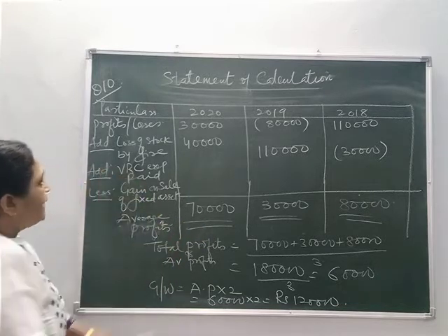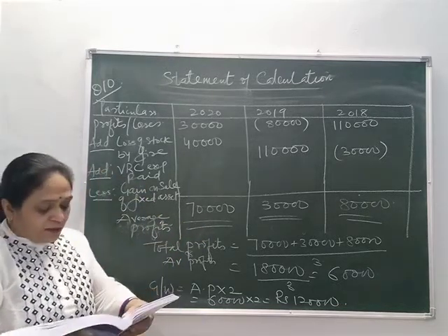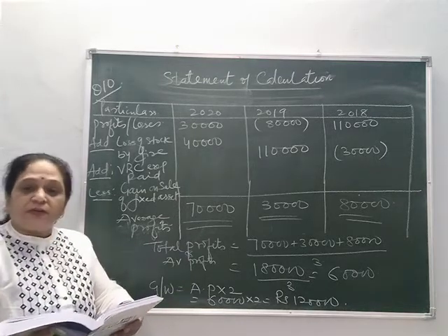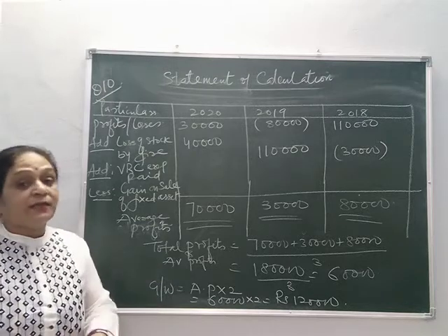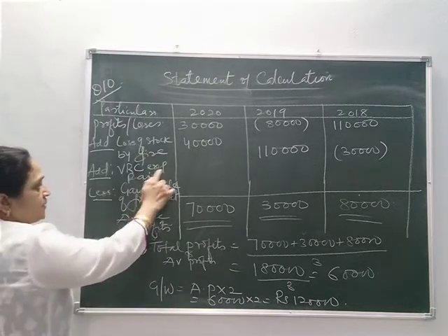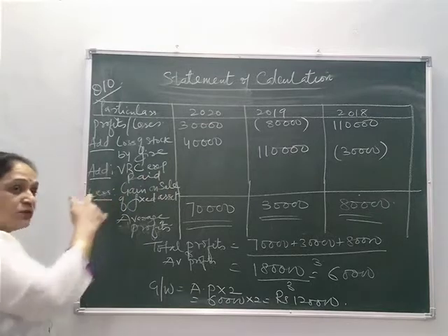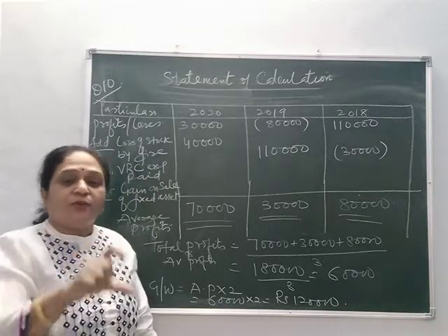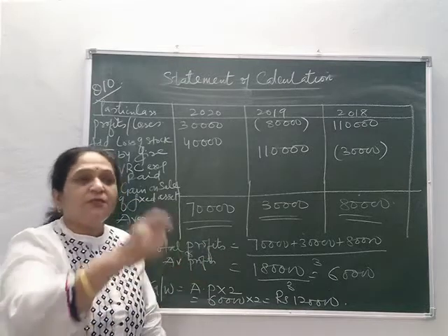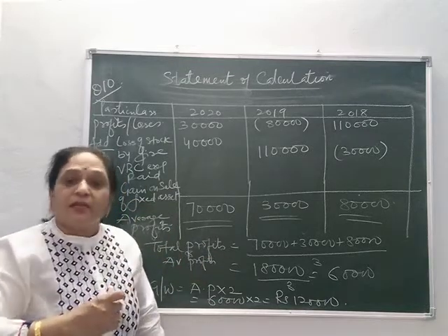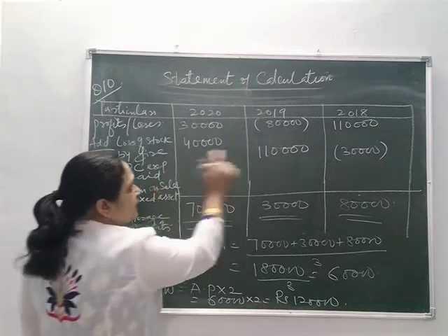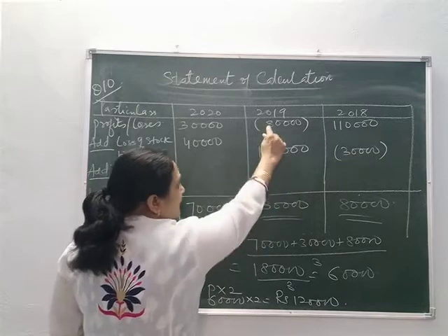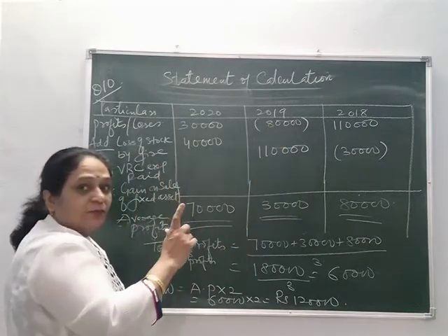Same way, in the next year, it is losses of 80,000, which includes voluntary retirement compensation paid for 1,10,000. So VRC expenses paid, we will add, because again it is an abnormal loss. You will consider it as an abnormal loss. What is paid is loss, what is received is an abnormal income. So this will be added. I have not put it into bracket. So plus minus, so plus sign, 30,000 will be the profits.